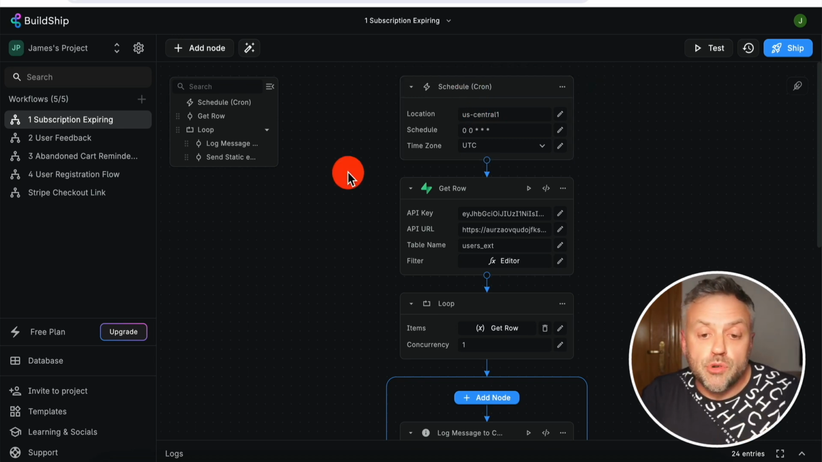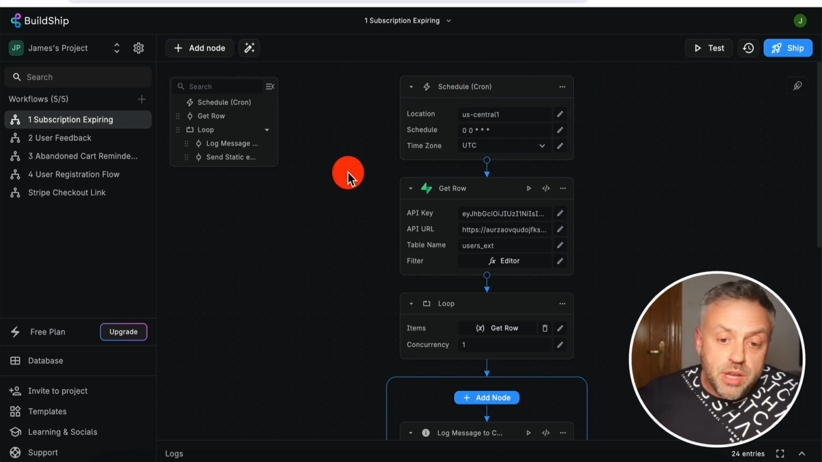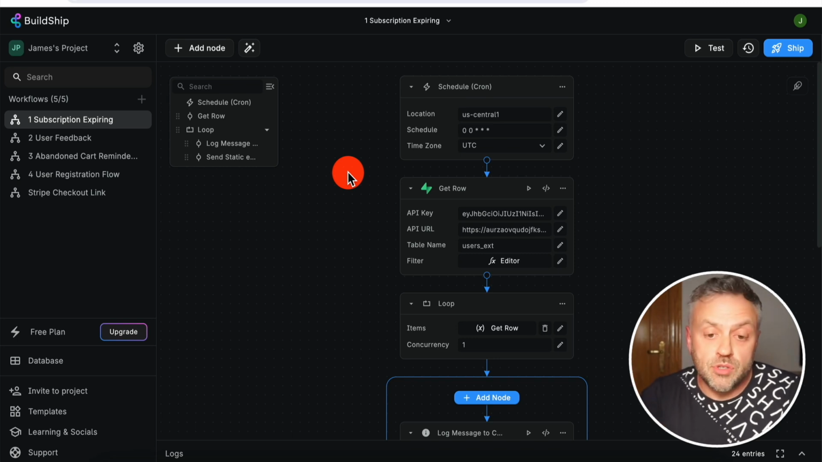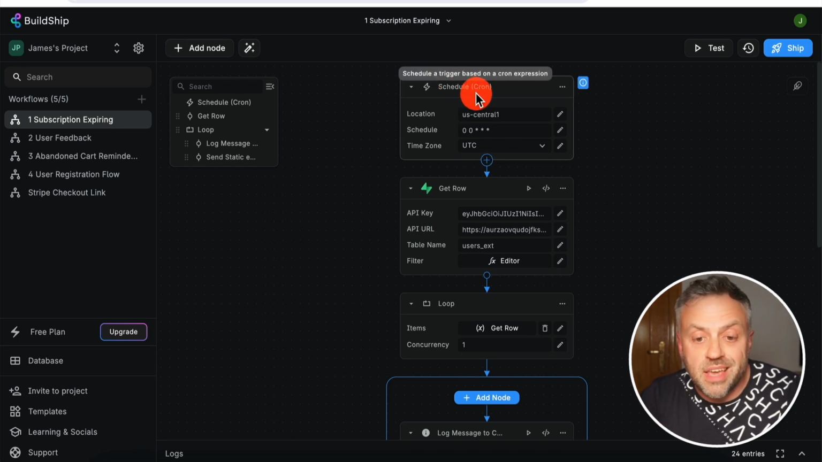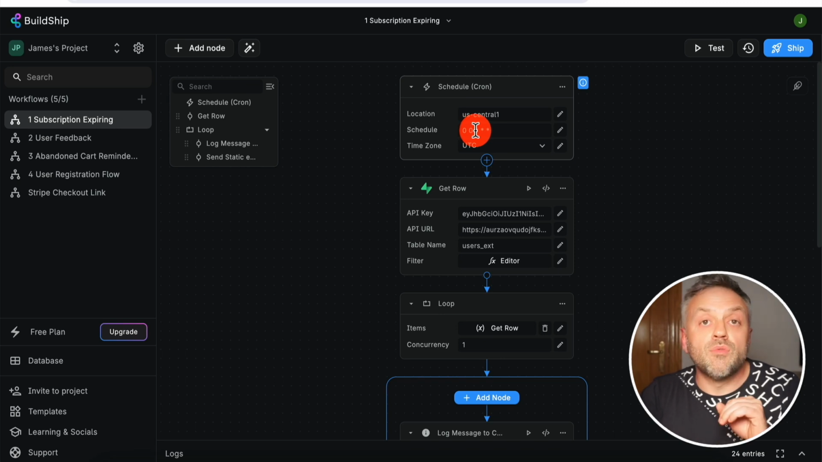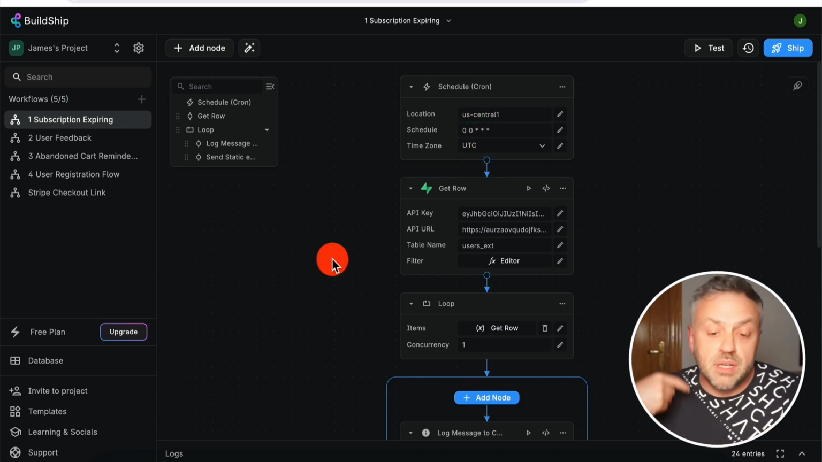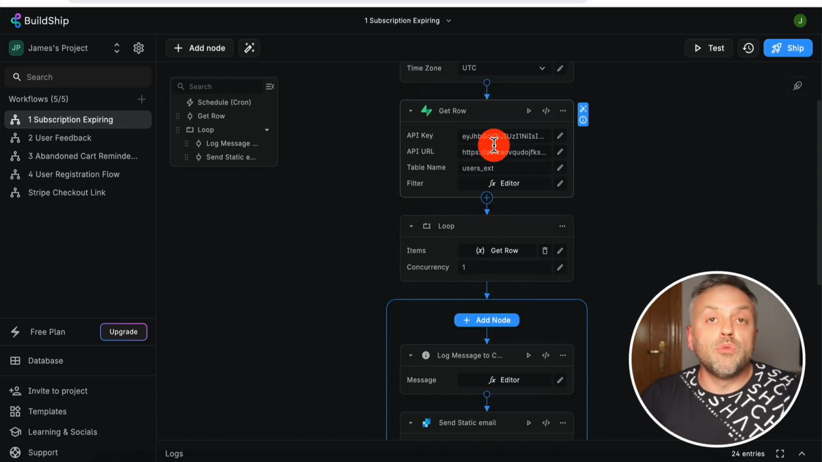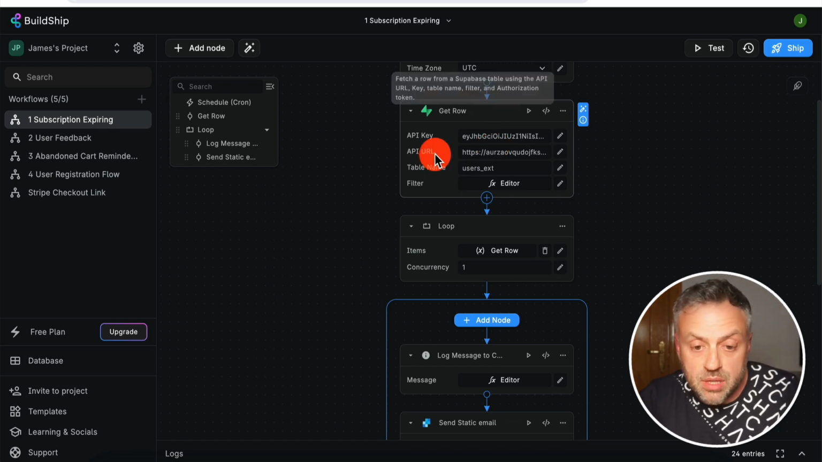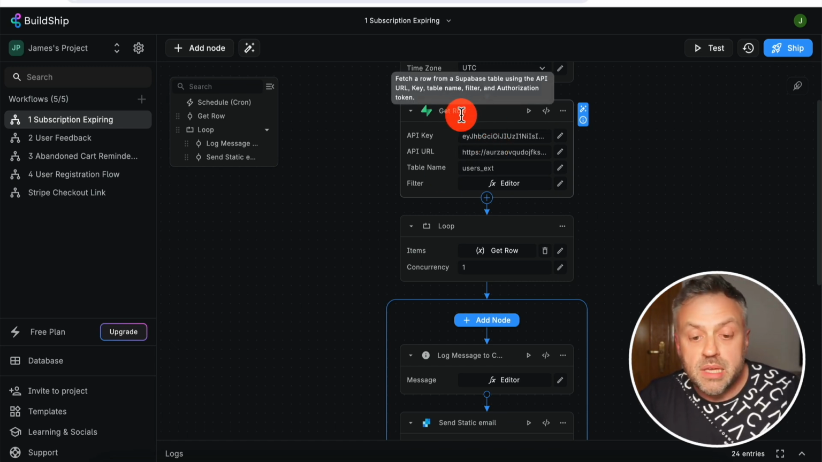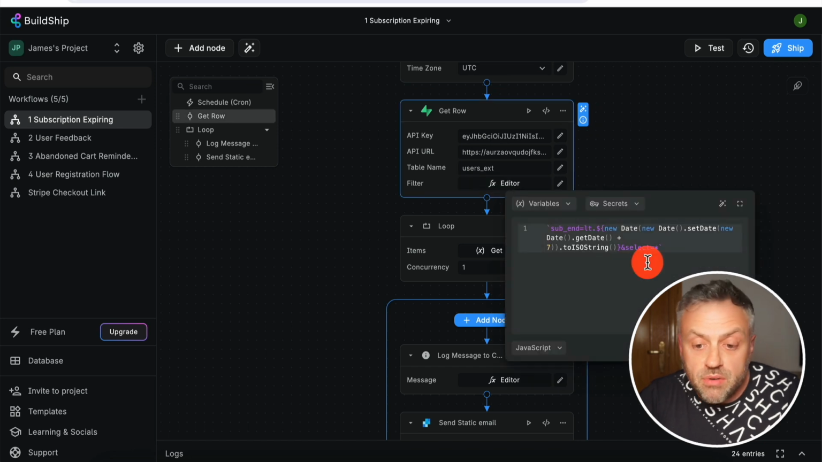It's going to be a trigger that is going to get triggered via a set schedule. And so in this case, we're using this schedule cron, and it's going to run exactly at midnight every single day. So every single day it's going to run, and it's going to check which users have their membership expiring within 7 days. The next thing we're doing is this get row, but we are using a very specific filter.